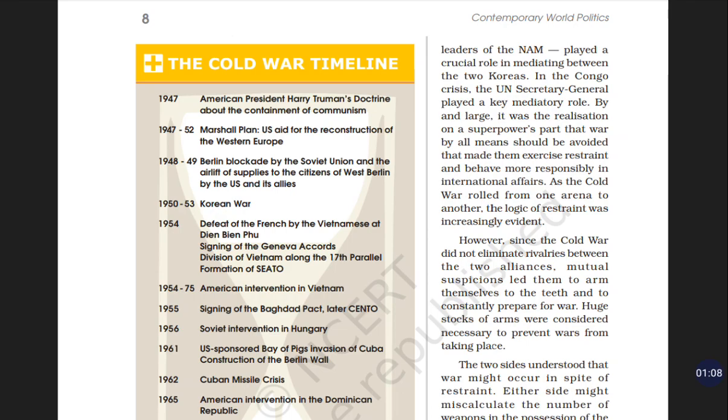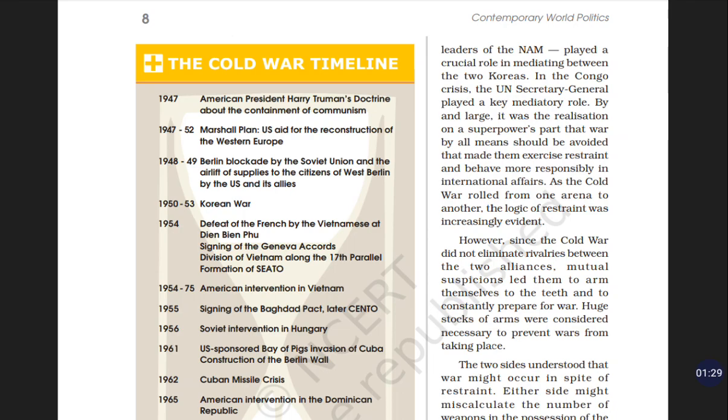In 1947 to 52, the Marshall Plan, US aid for the reconstruction of Western Europe. We all know that the Marshall Plan began to recover the world economy, mainly in European states, Western European states.